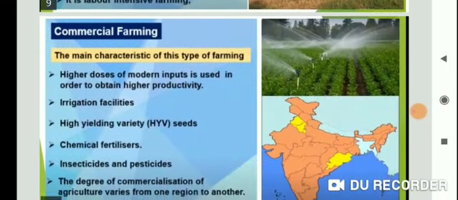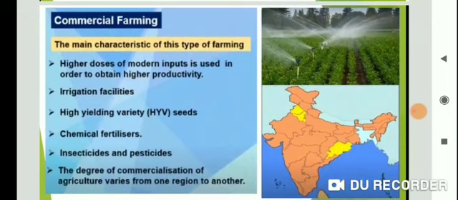Now last is commercial farming. The main characteristic of this type of farming is that higher doses of modern inputs are used in order to obtain higher productivity, like irrigation facilities, HYV seeds, chemical fertilizer, insecticide and pesticide, and the degree of commercialization of agriculture varies from one region to another. It means this type of farming is done over a large area.